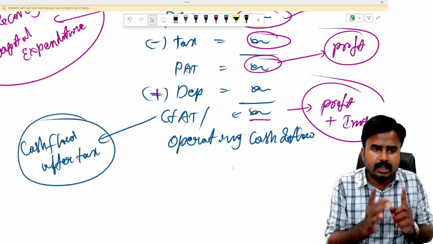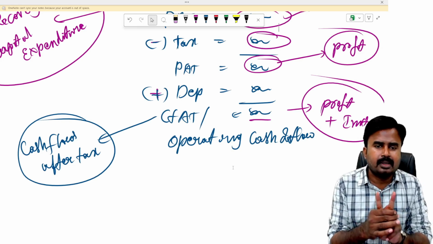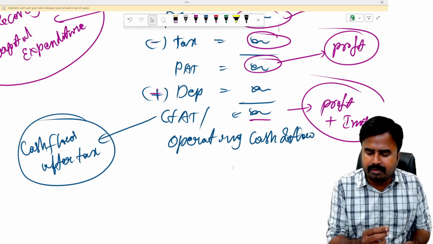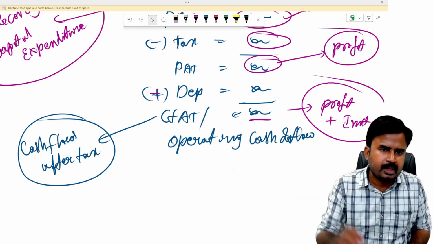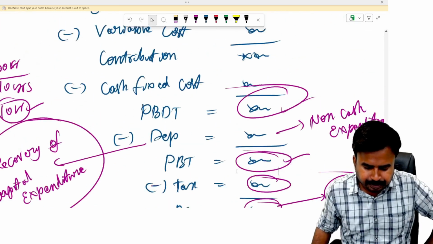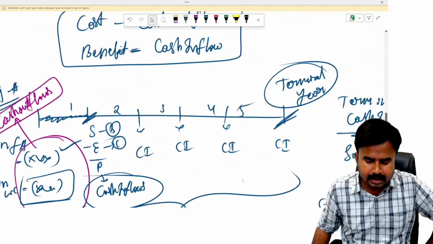This is a term which is loaded with two components: profit and investment. PAT is a term which is representing pure profit. PAT is profit, CFAT is profit plus investment. Remember that. Okay. So please copy this content once.